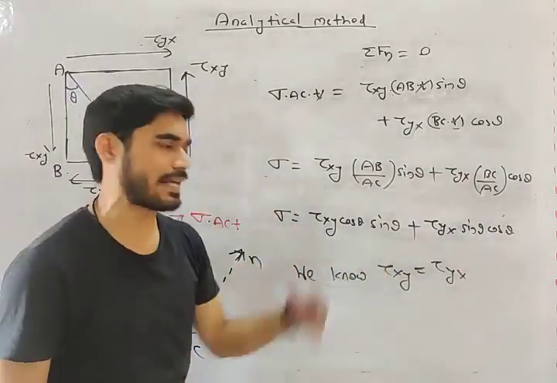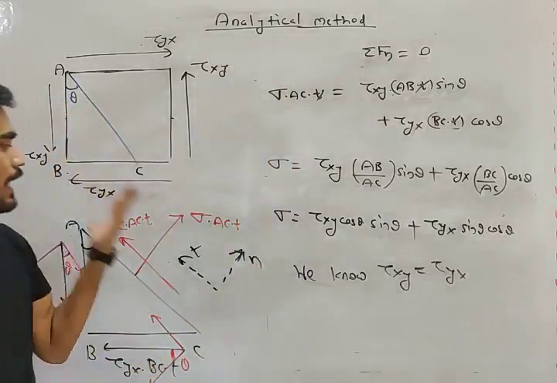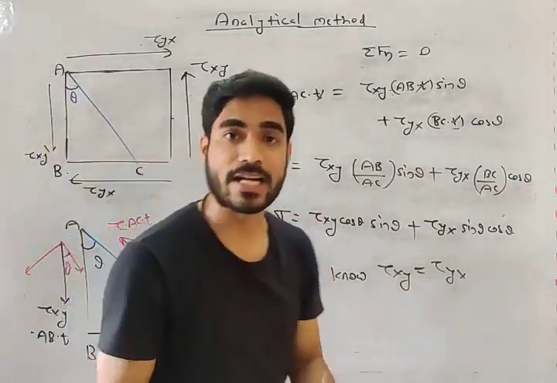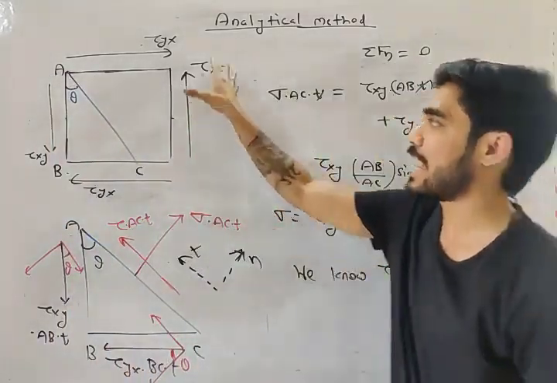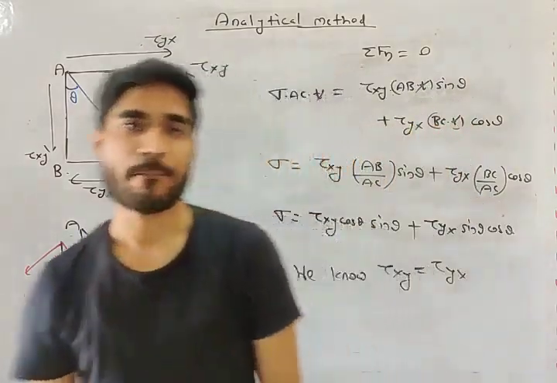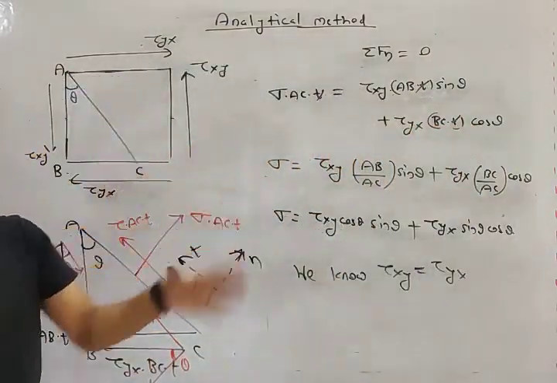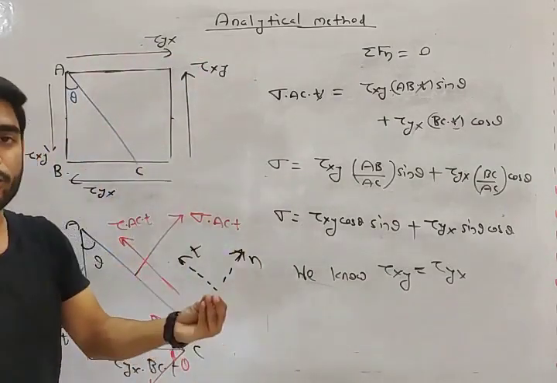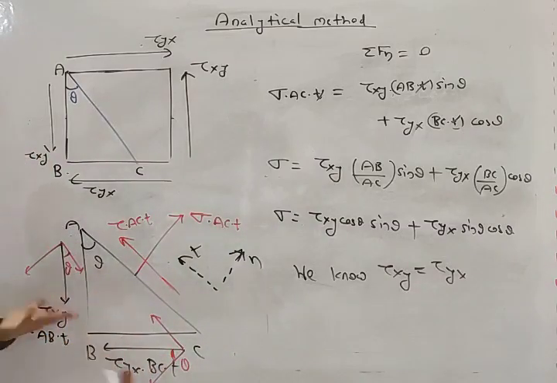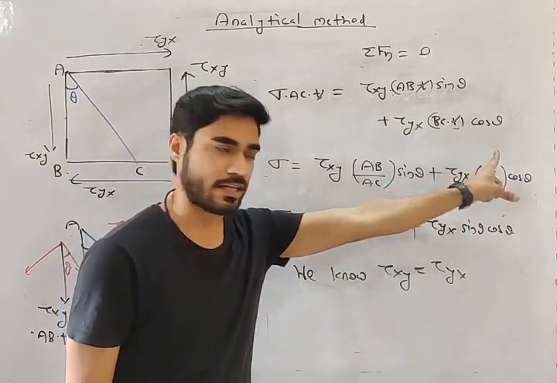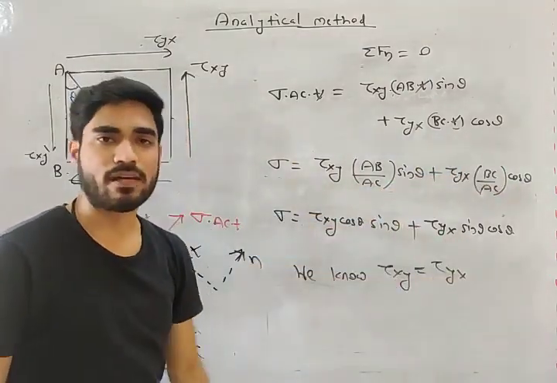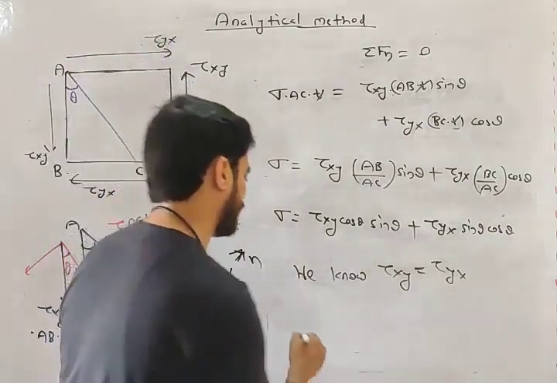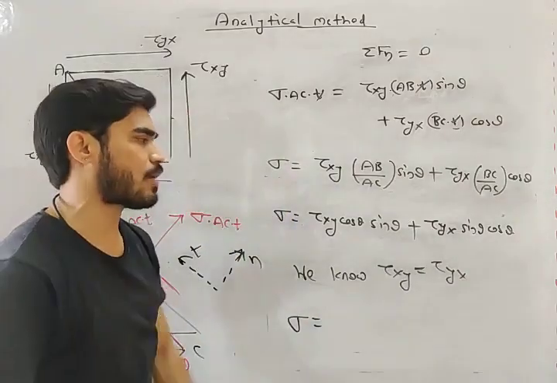अब ये मत बोलना कि जब यही करना था तो tau xy और yx को अलग अलग क्यों लिया. इसीलिए लिया मेरे भाई ताकि तुमको कोई कंफ्यूजन ना हो. To avoid confusion I took tau xy and yx separately. Initially I told you that tau xy and yx will be equal. You can put them equal initially, but in order to avoid confusion, which one is tau xy, which one is tau yx, I considered them differently and in the end put them equal. No problem. तो अगर तुमको कोई कंफ्यूजन नहीं है तो पहले ही दोनों को इक्वल ले लो, कोई दिक्कत नहीं है, इक्वेशन वही बनेगी.